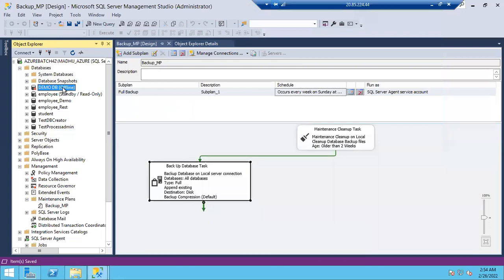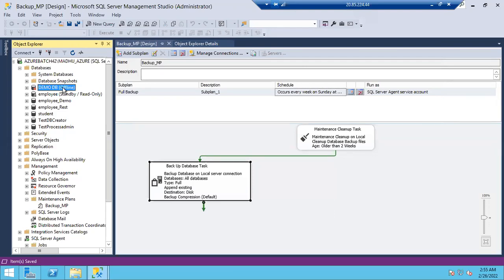Okay. Any questions, guys? Any doubts? Any issues, please? In the maintenance plans, sir, what about the remaining maintenance plans, the index rebuilds and DBCC CHECKDB? For what purpose are they used, and when are these maintenance plans used? The backup task is okay, and the maintenance cleanup task is okay.